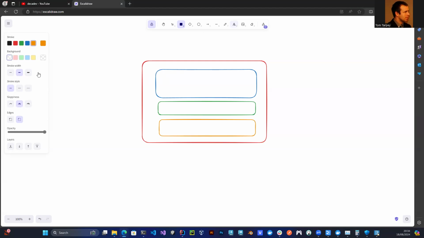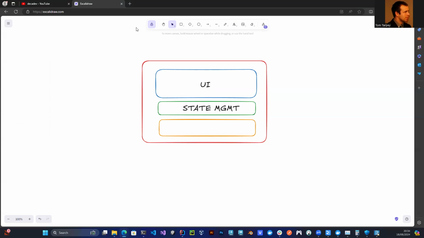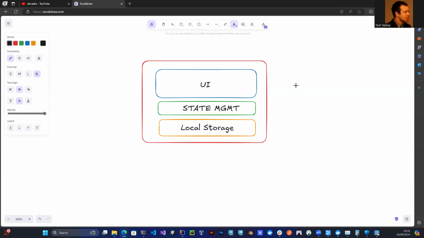So let's say that we want some sort of a UI. We want some sort of state management. So grab that, move it over here. Some sort of UI, some sort of state management, and we want some local storage. So that's the architecture of our actual application. There's not a lot to it. We've got some UI, some state management, and some local storage. That's pretty much it.